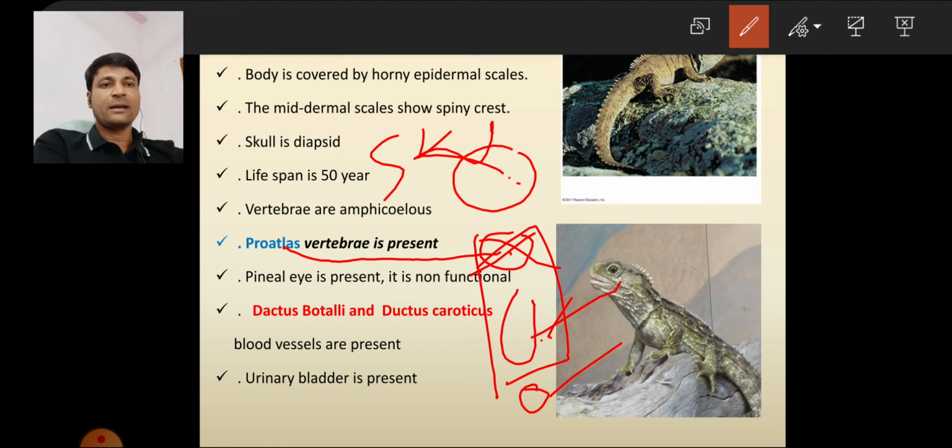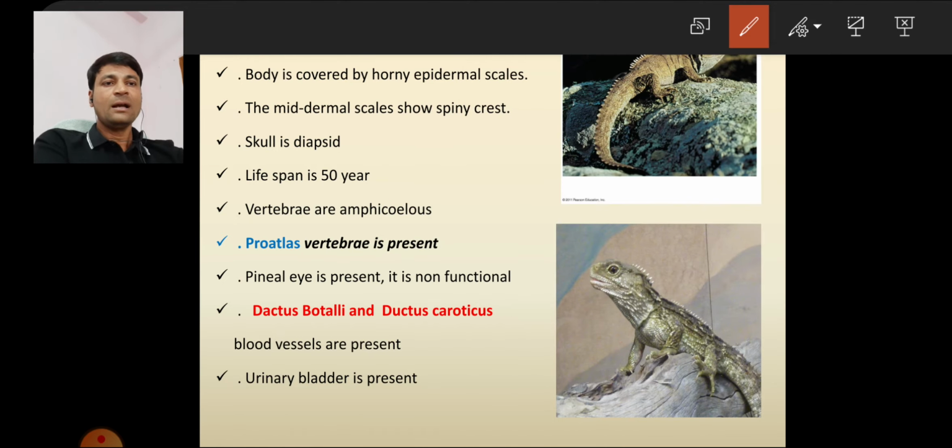Next, the pineal eye is present. It is non-functional. Eye here does not mean it works like an eye. It works as a photoreceptor, not for sight. That's why I say it is non-functional.